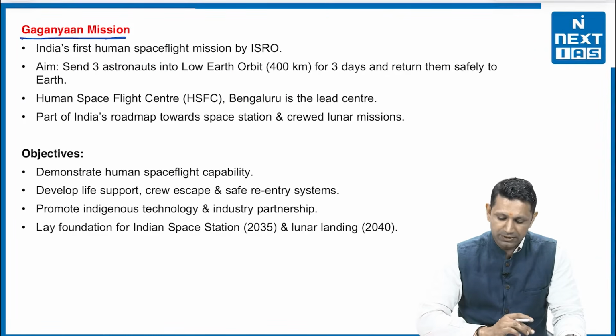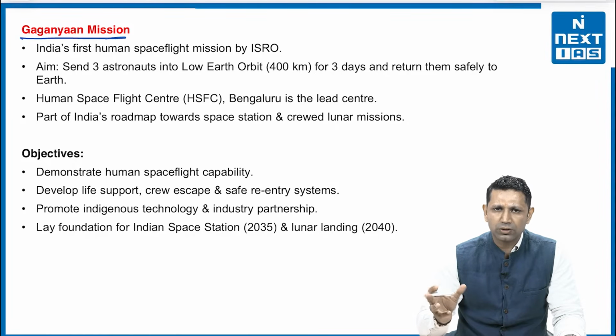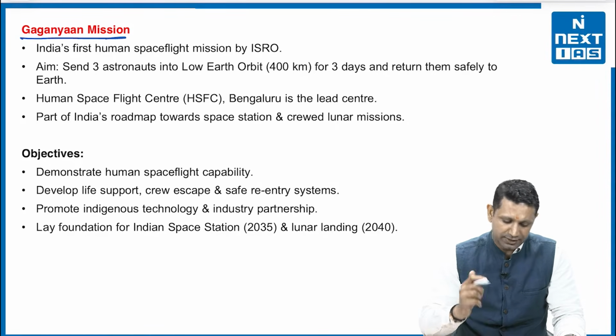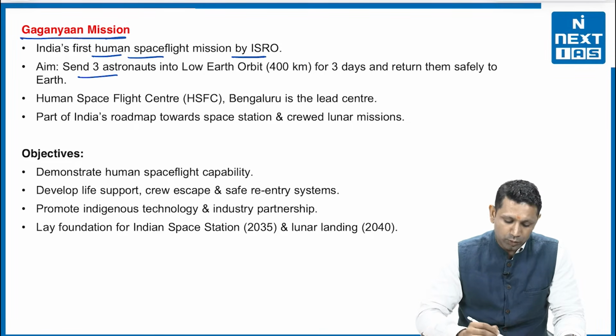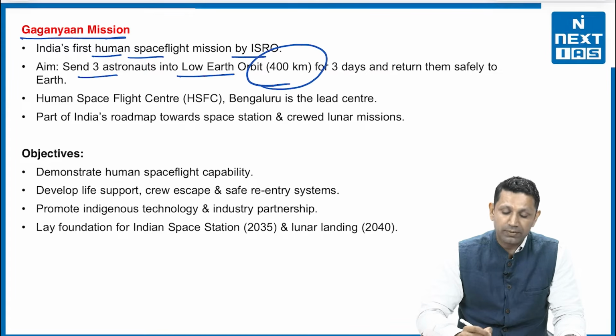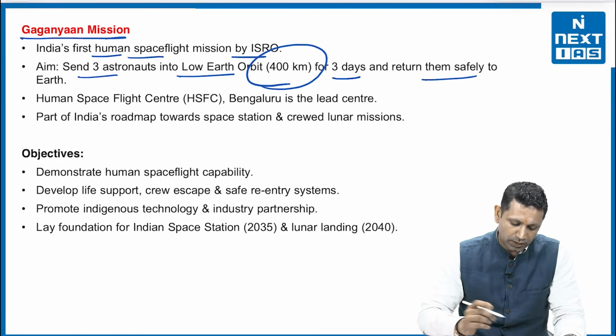Next is the Gaganyaan mission. Let's see about that also, because the main question is going to come from this mission itself. This is India's first human spacecraft mission by ISRO. 3 astronauts will be sent into low Earth orbit at 400 kilometers for 3 days, and they have to be returned safely to the country or to the Earth.